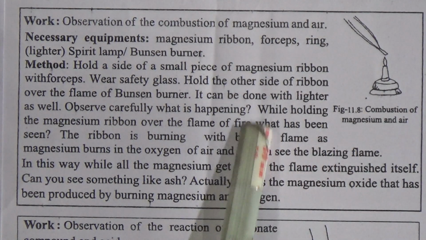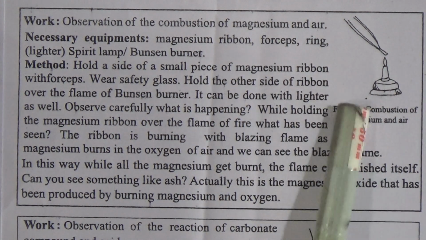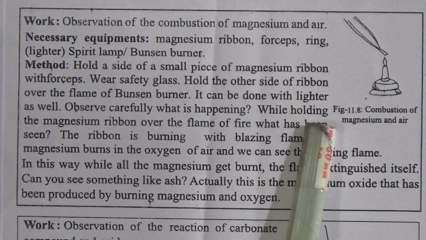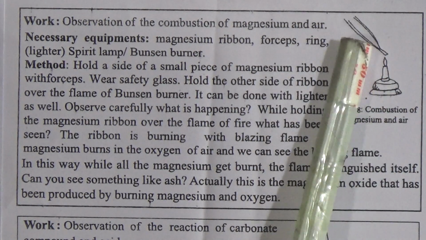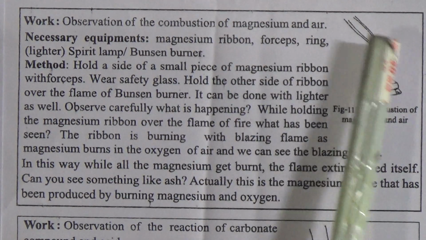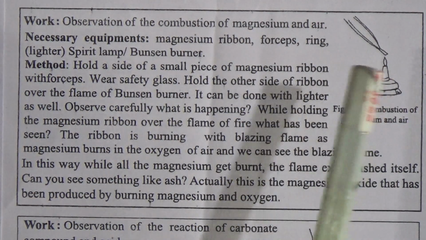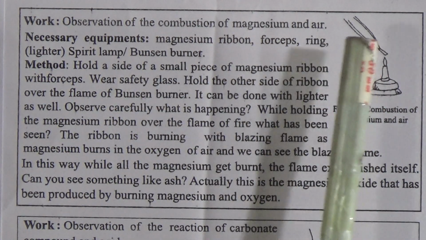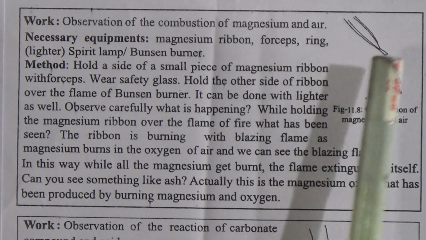we have to take a piece of magnesium ribbon with forceps, and we have to wear safety glasses. Then hold the other side of the ribbon over the flame of the Bunsen burner, and it can be done with a lighter as well. If we observe carefully, we can see that while holding the magnesium ribbon over the flame, the ribbon is burning with a blazing flame.